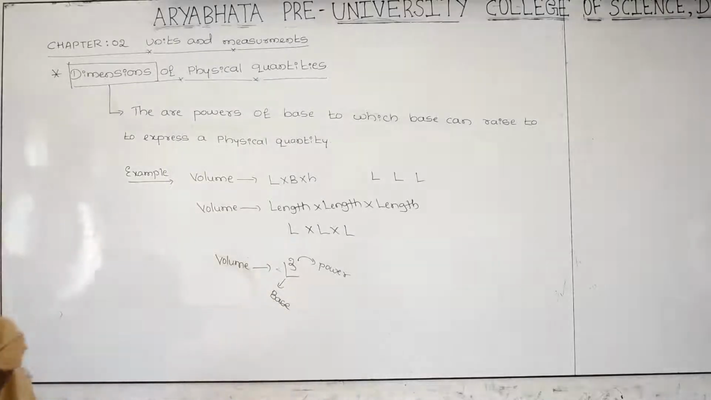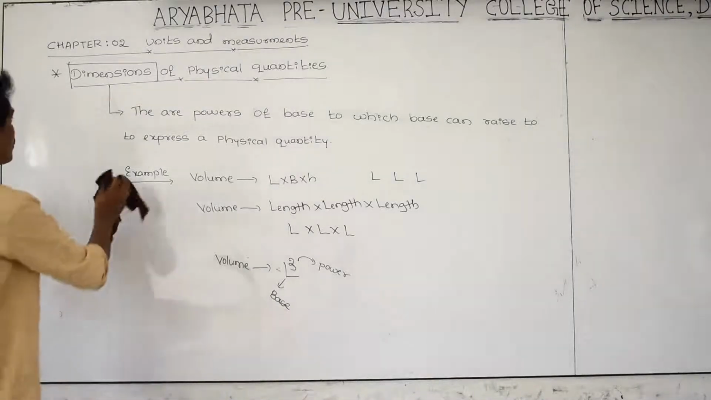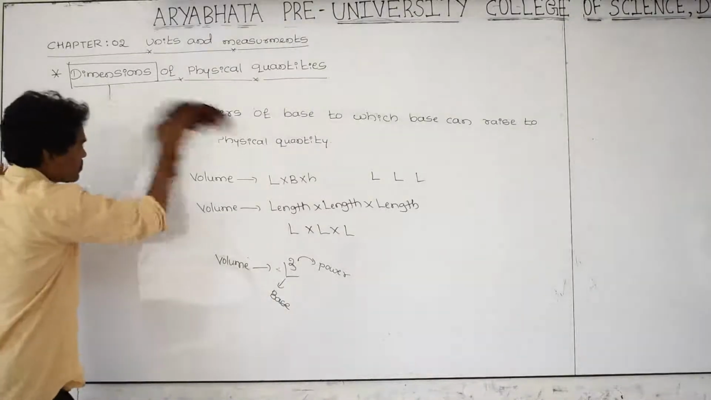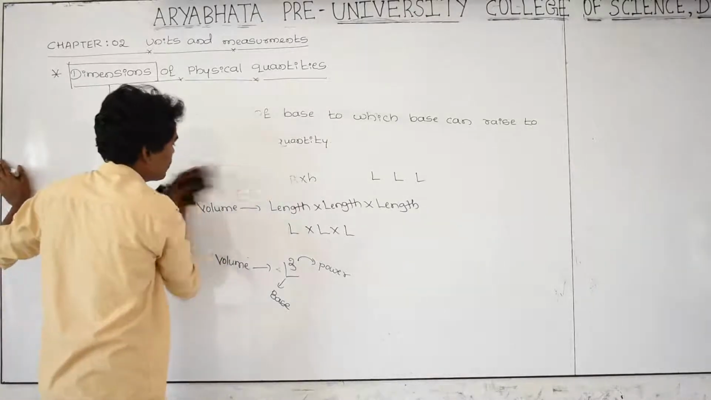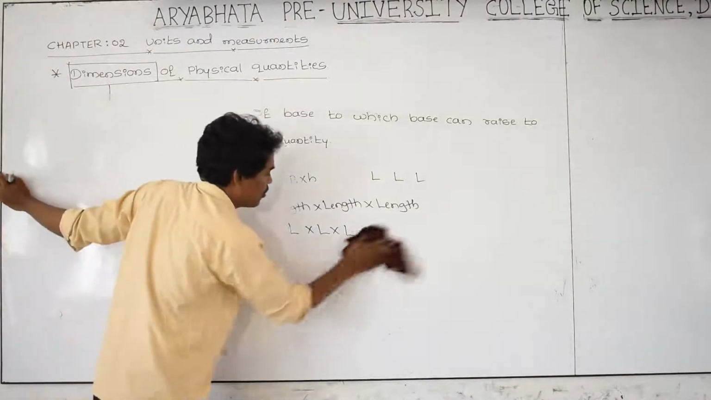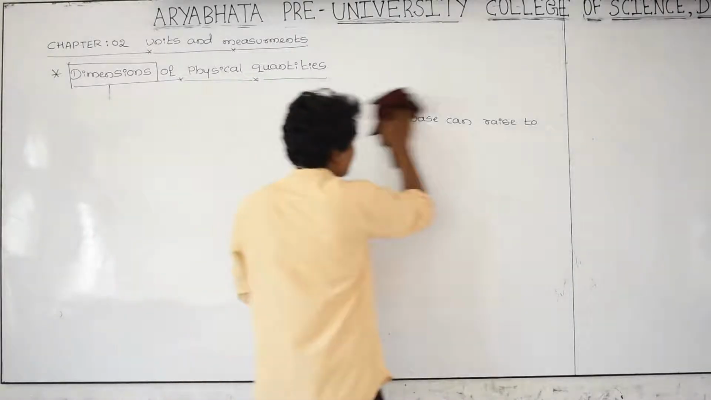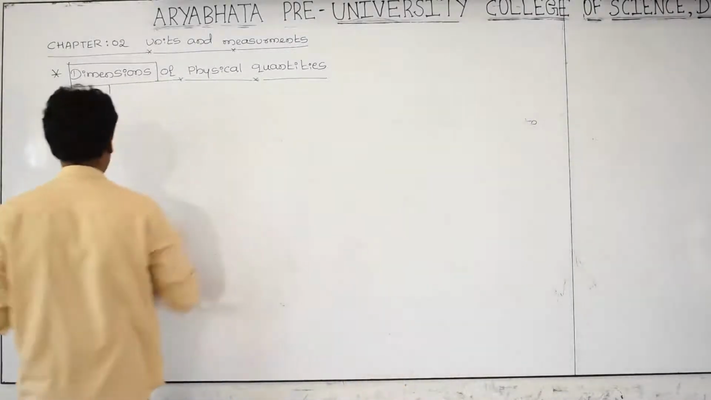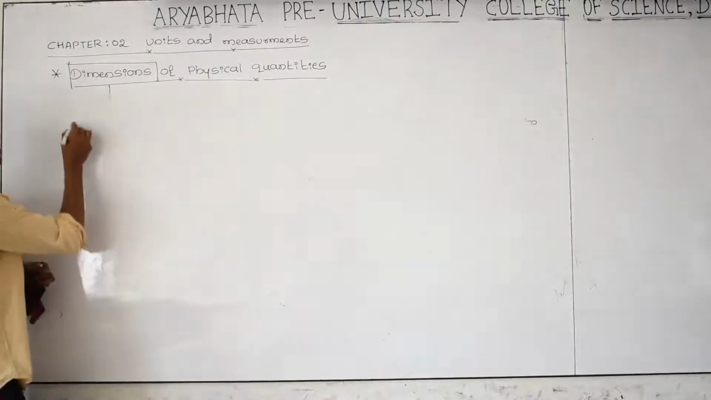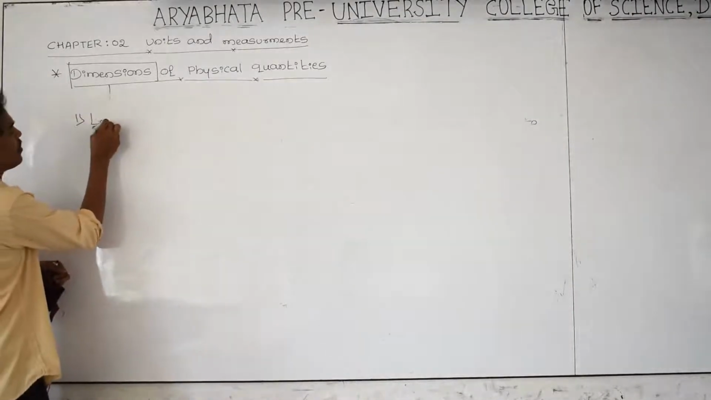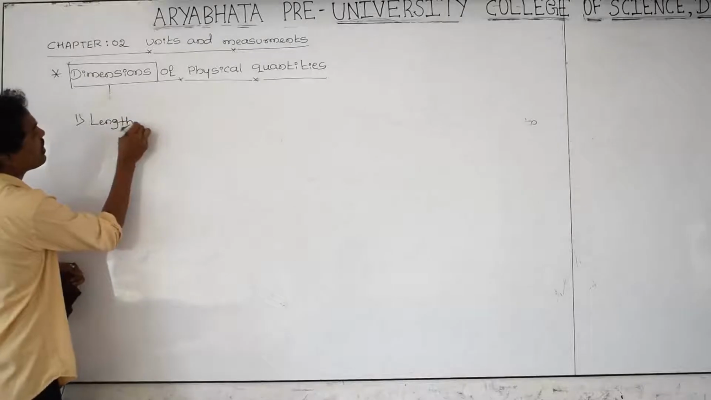Many physical quantities are there. They are having a base, they are having dimensions. Those we can study now. What are the dimensions of length? First one is length. What is the dimension of length? That is capital L.